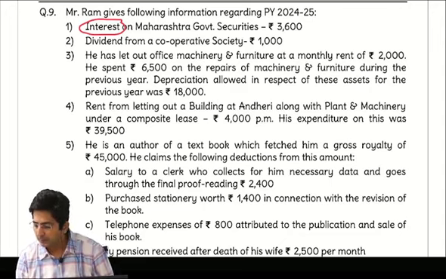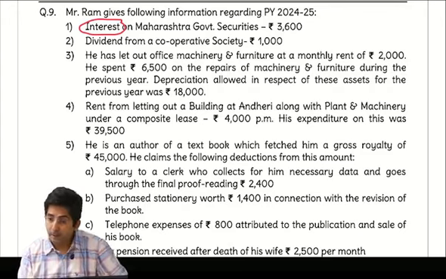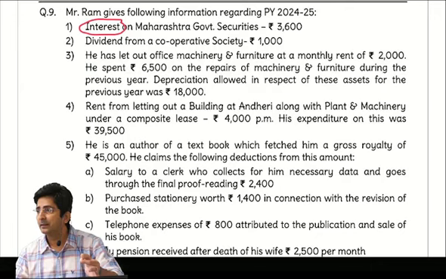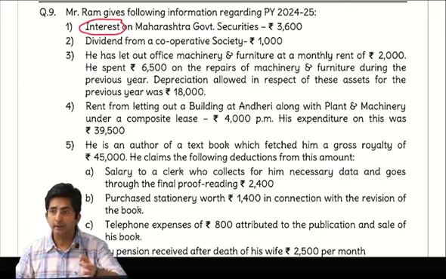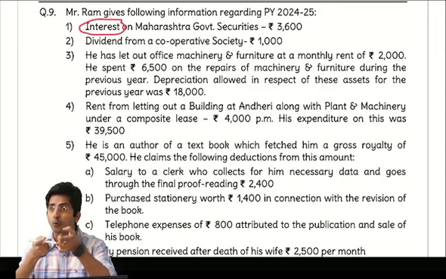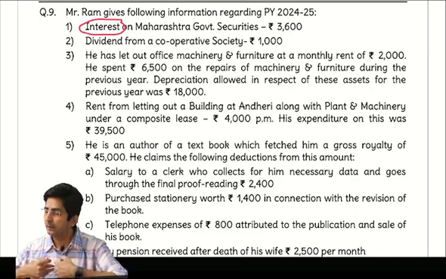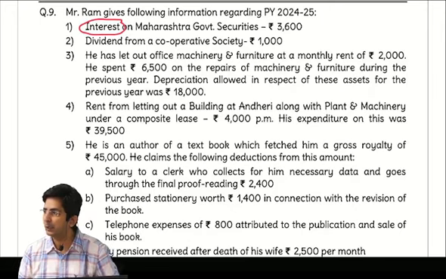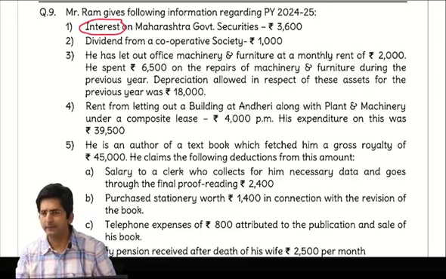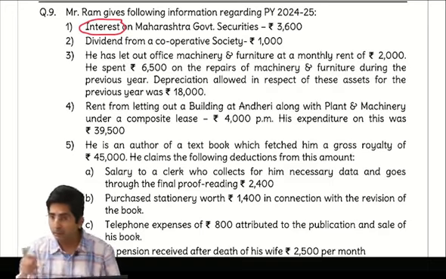Then he has let out machinery and furniture on a monthly rent. Tell me, what is this? Is this composite rent? No. Composite means building plus other asset. There should be a combination of building, a structure of four walls and a roof, plus other asset. Then it becomes composite rent. But if you find only other assets other than building, then it is a rent of other assets. Doesn't make any difference, rent will be taxable only. But when to say composite? If it is building plus other.